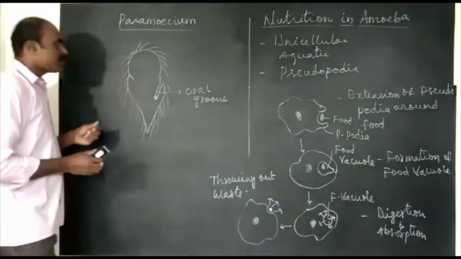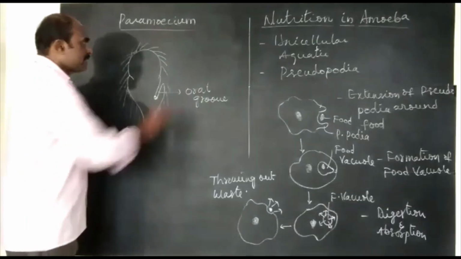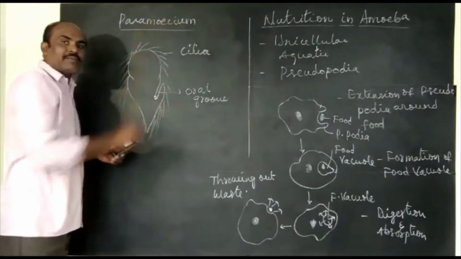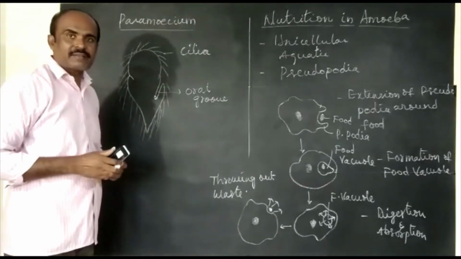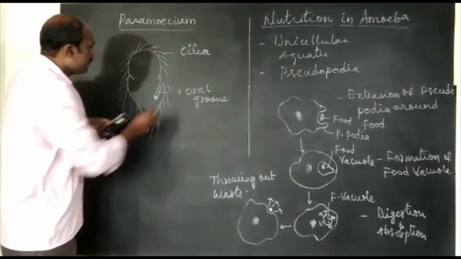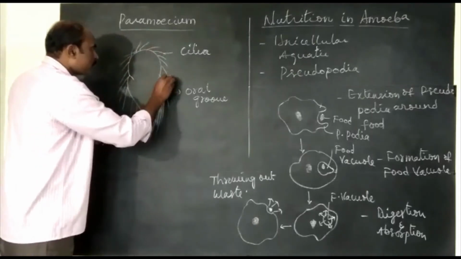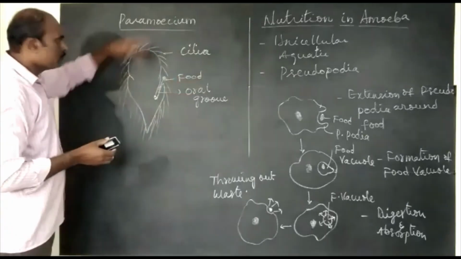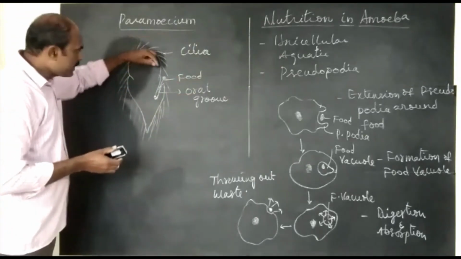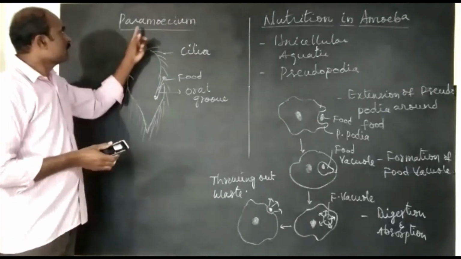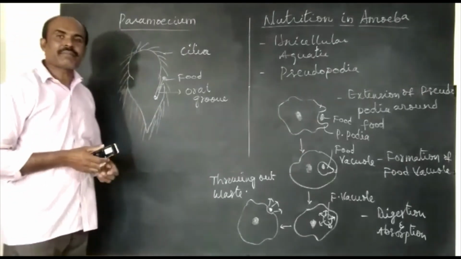But amoeba can get food material from any part of the cell wall because of the pseudopodia. But in case of paramecium, it is not like that. The cilia help paramecium to get food material. And the cilia send food material towards oral groove. So this is food material. So the cilia move food material towards the oral groove. So this is what is nutrition in case of paramecium.